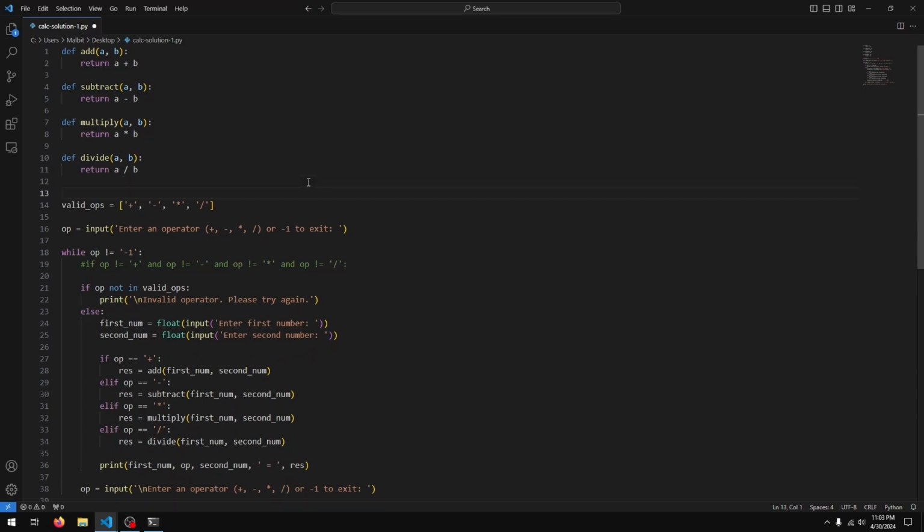And that's just a slightly better way of structuring our code. Now whenever we add more operators into our program, let's say modulus or something else that you wish to add later on, you can just add it to this list, and our code is going to check for the operator's validity by itself, since we are using the list to check if the operator is valid here.